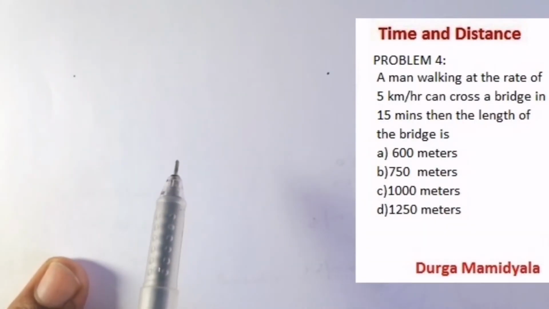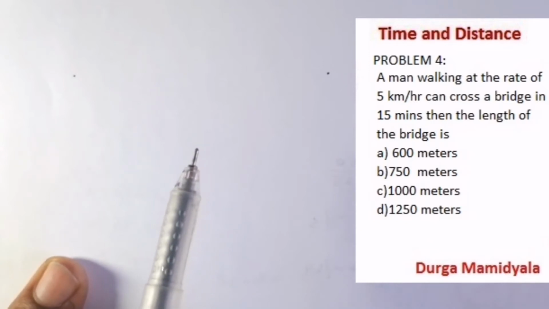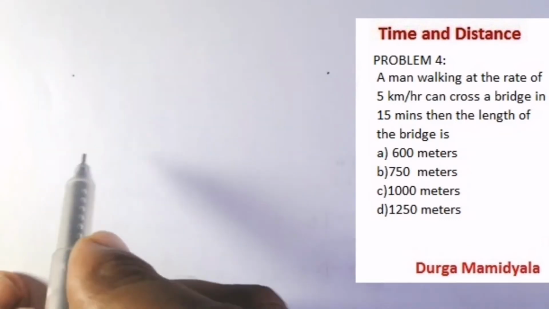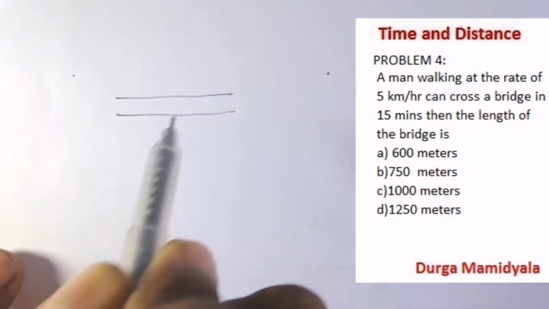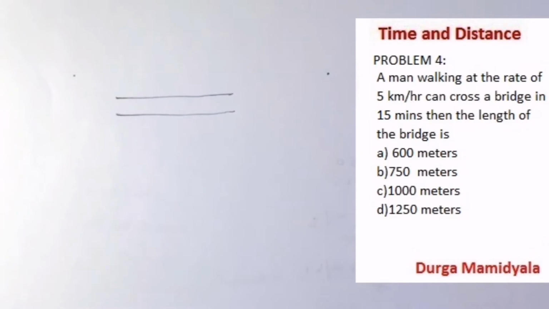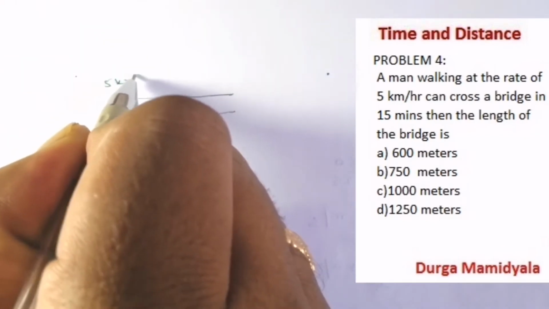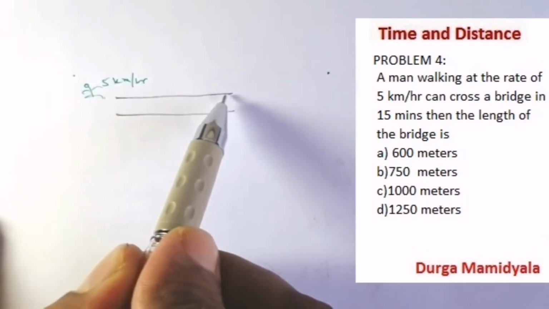A man walking at the rate of 5 kilometer per hour can cross a bridge in 15 minutes. The length of the bridge is? See here, we have a bridge, and a man is walking at the speed of 5 kilometer per hour.